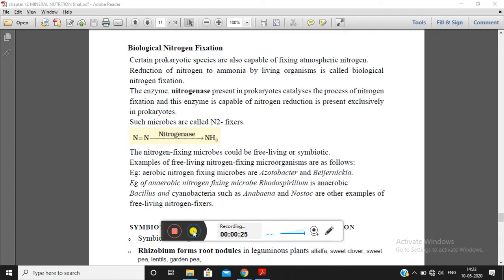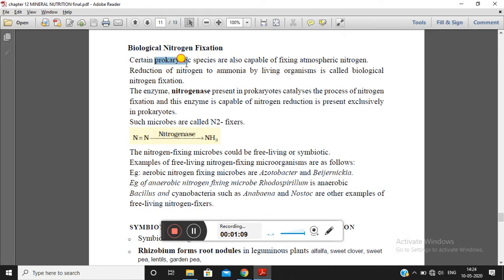As we have gone through the nitrogen cycle in the last class, I have told you about the nitrogen fixation step. Nitrogen fixation was the first step of the nitrogen cycle, in which the nitrogen present in the atmosphere is brought into the soil, or allowed to enter the soil. That process was known as nitrogen fixation. It was taking place either by nature, or because of industrial combustion or firewood. Now, there is another mode of nitrogen fixation, which is known as biological nitrogen fixation.